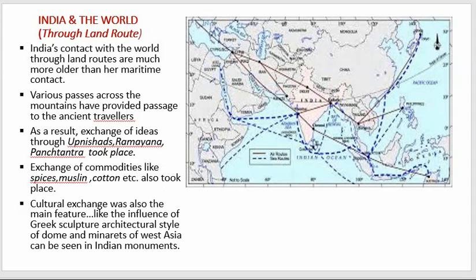Spices till today are being exported to other countries. So there was exchange of ideas, exchange of commodities, and also exchange of culture. The cultural influence can be seen on the architecture, on the monuments and buildings of India. So this is how the trade relationship developed between India and the world through land route.